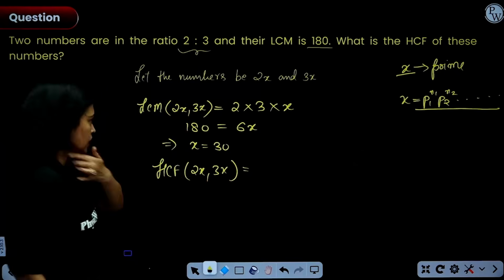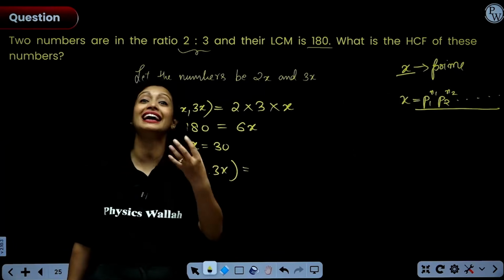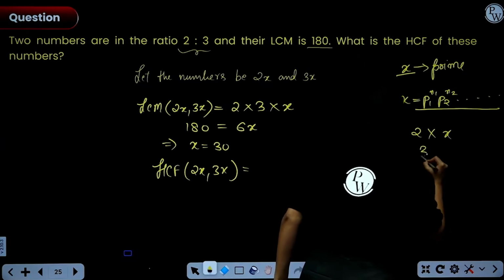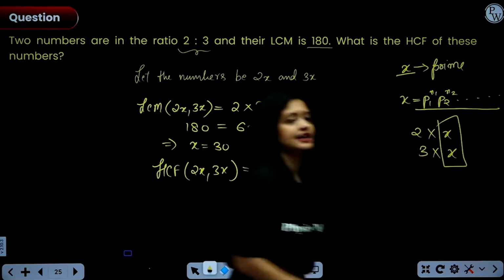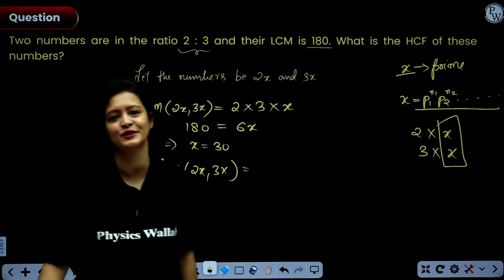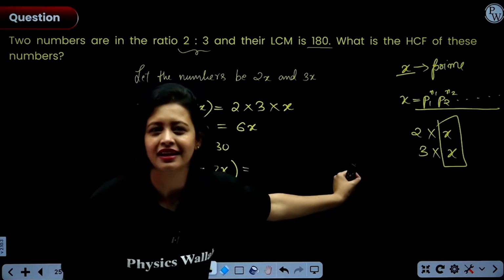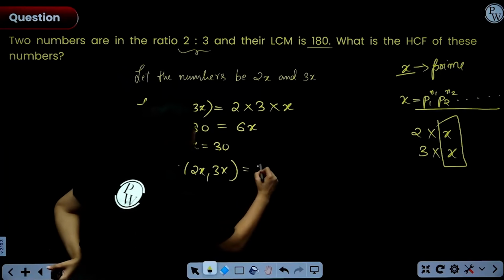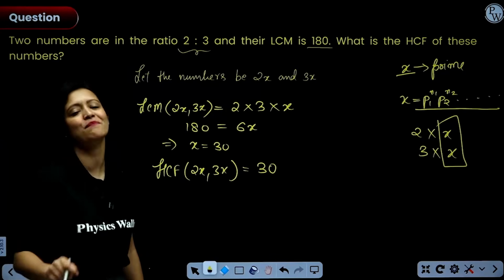Okay. Now, another definition of HCF is you just take out the highest common factor, right? So when we are talking about 2 into x and 3 into x, clearly 2 and 3 are not common. The only common thing is x. Yes, so x is the highest common factor of both the numbers. Just by basic understanding of HCF, I think you can understand this. So that means whatever the value of x is, that is your HCF. You do not need to find the numbers here.